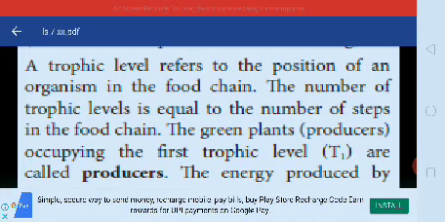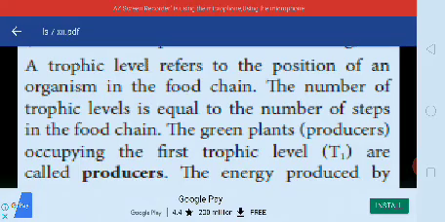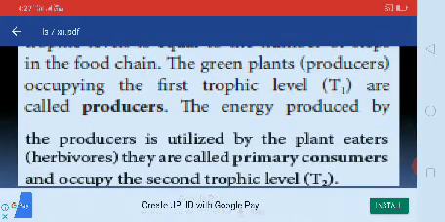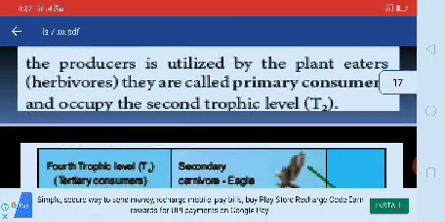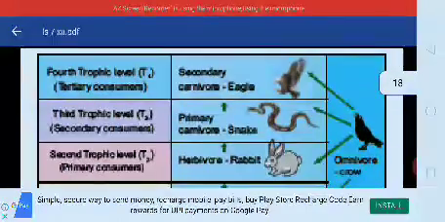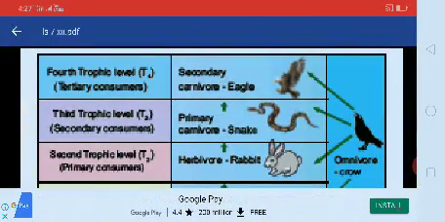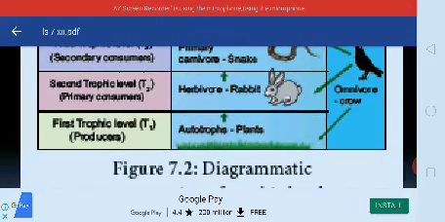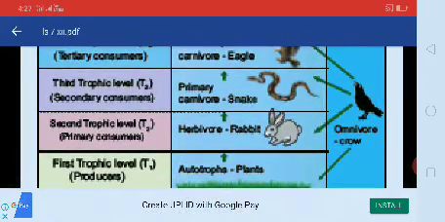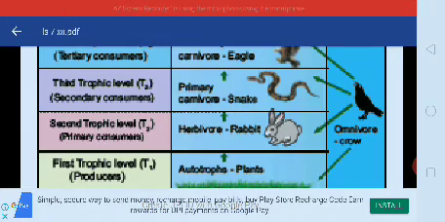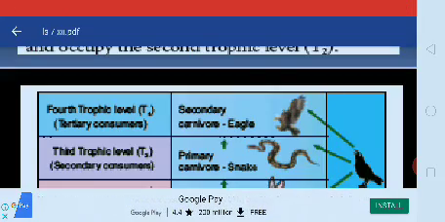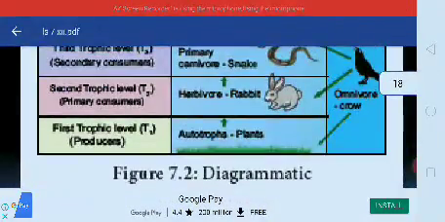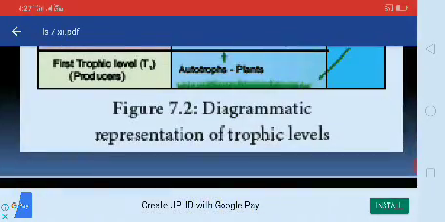The green plants, that are called producers, occupy the first trophic level, T1 level. The energy produced by the producers is utilized by the plant eaters, herbivores, that are called primary consumers and occupy the second trophic level. Here there is a diagram: the first trophic level is producers, the second trophic level is primary consumers, herbivores, the third trophic level is secondary consumers, then the fourth trophic level is tertiary consumers, for example eagle. Here there is an omnivore, crow. Diagrammatic representation of trophic levels.